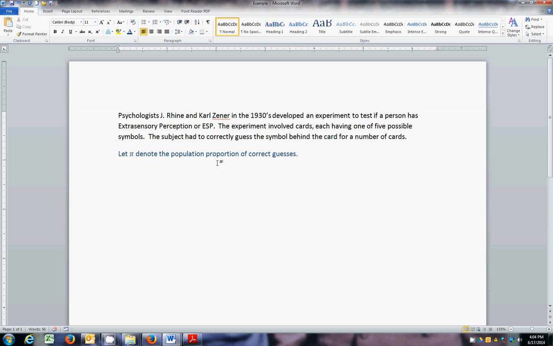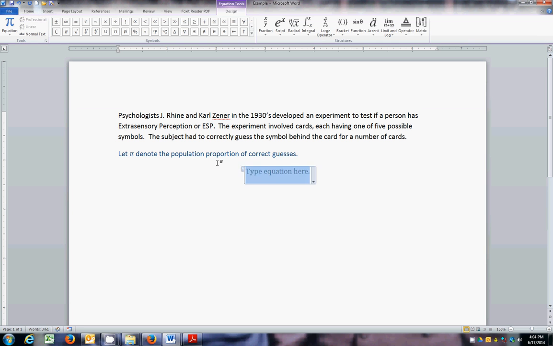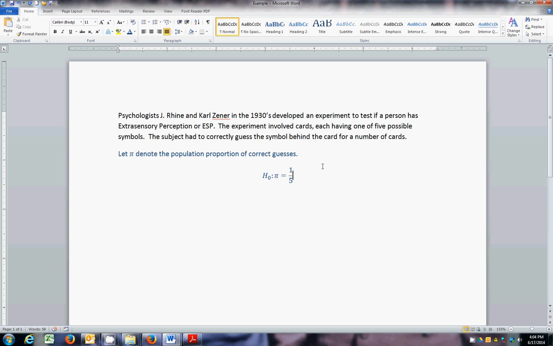So what we assume is, if we were to take everyone in the world and give them, say, 100 of these cards, it's the proportion that people would get correctly. So I want to write my null hypothesis. Again, this needs to be equal, so a proportion needs to equal something. We're going to assume that people do not have ESP, that this is just guessing. There's 5 cards, so if they're just randomly guessing, our null hypothesis should be 20%, or 1 out of 5.